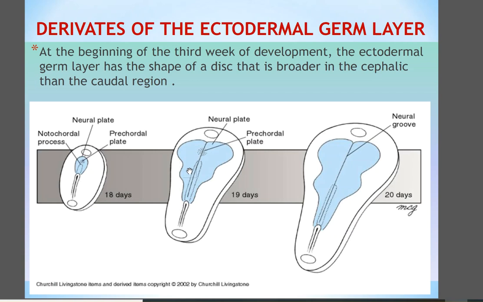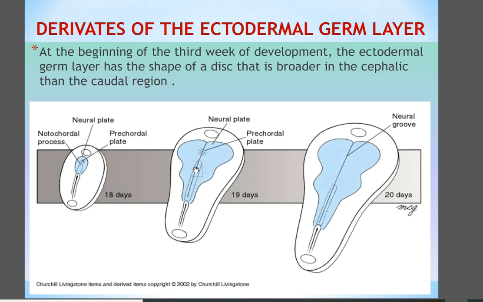As you remember, the notochord secretes three major substances or transcriptional factors, named noggin, chordin, and follistatin. And these transcriptional factors cause the down regulation of BMP4 in the ectodermal layer.